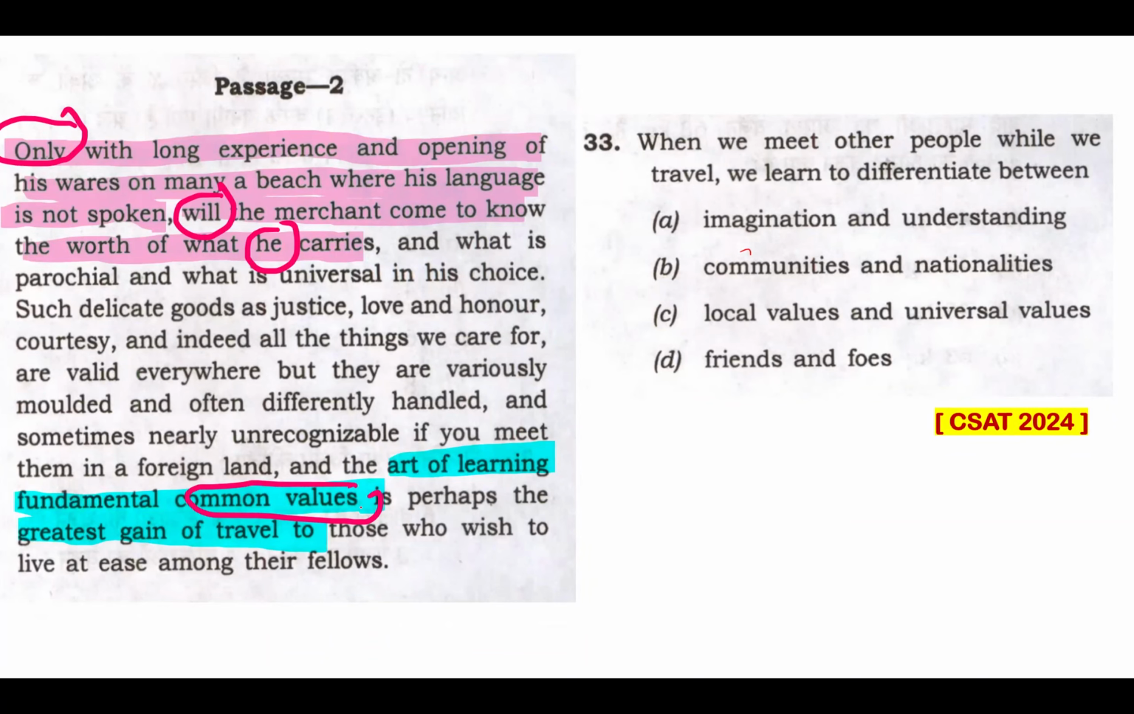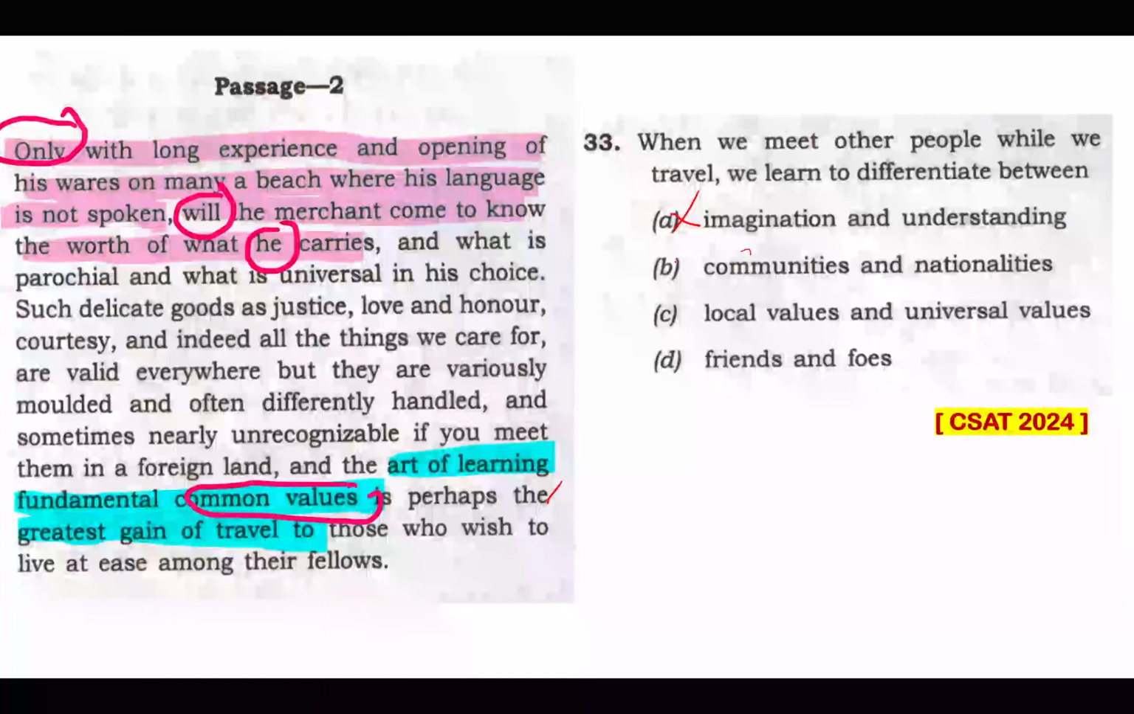It's only with long experience of opening, and this will, he, the person, is talked about, the person who's commuting, who's traveling, and the art of learning fundamental common values is perhaps the greatest gain of travel. So these things are very clearly mentioned here. This passage does not directly discuss the contrast between imagination and understanding. No, that is not it. It focuses more on the realization of what values are universal and those which are localized, to understand certain values better through travel and interaction. Therefore, this option is not my choice.